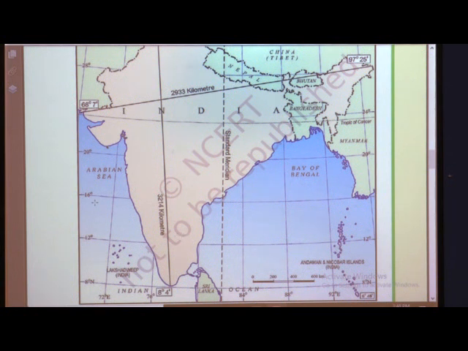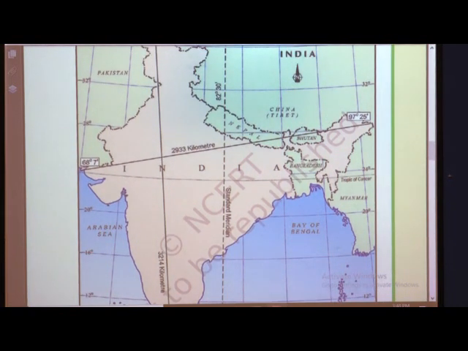See, from Gujarat to Arunachal Pradesh there is a time lag of 2 hours. Arunachal Pradesh is located on the eastern margin, and when we come to the eastern margin, the sun rises first here on the eastern side, and it takes 2 hours to come to the Gujarat area.